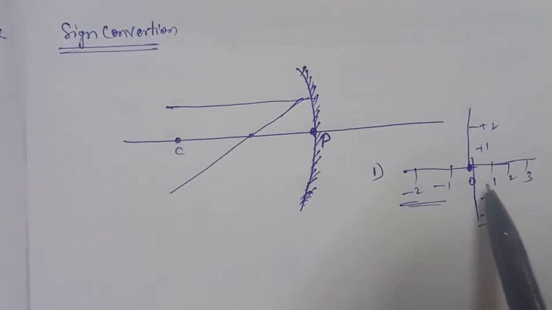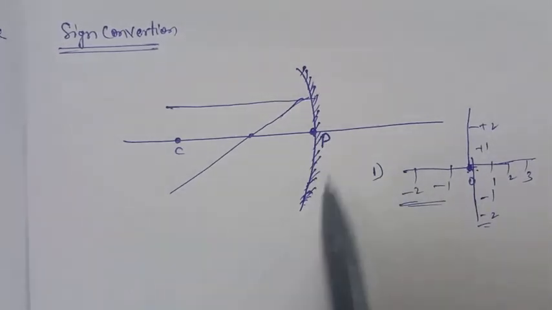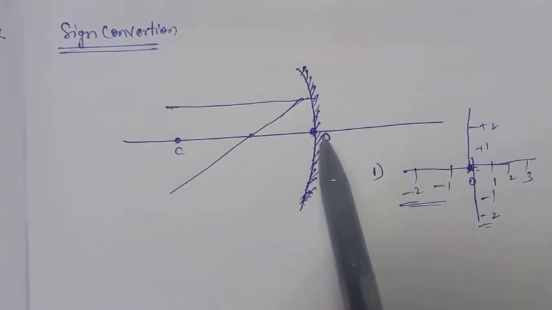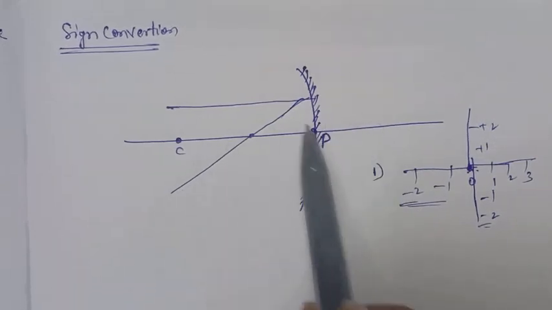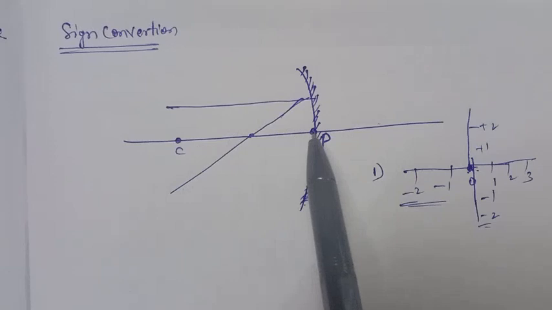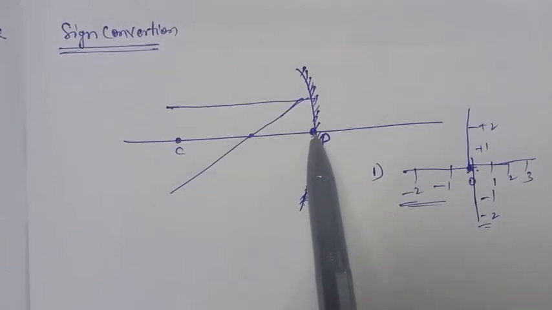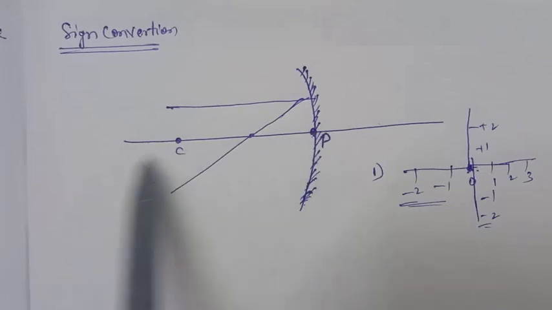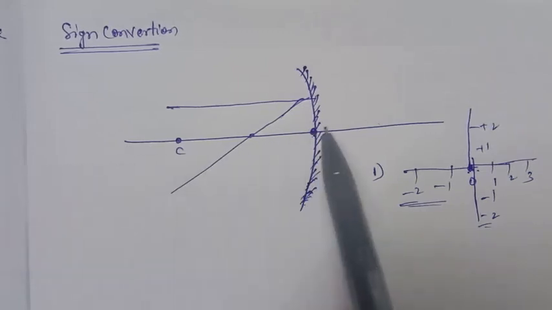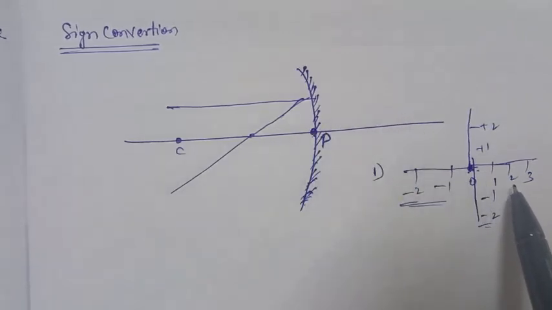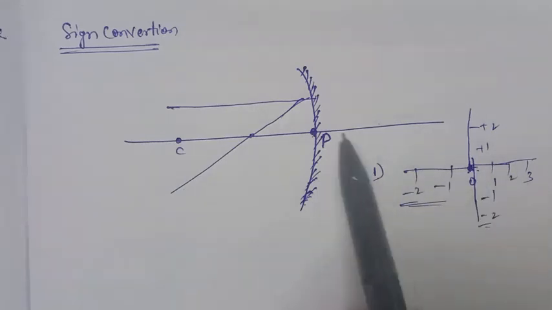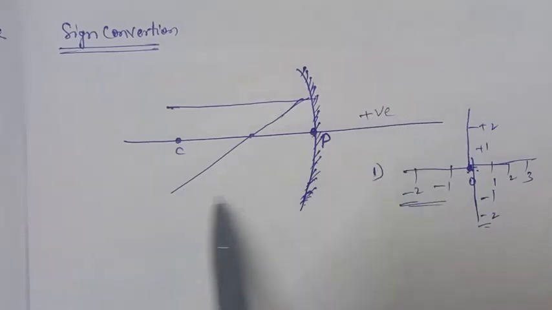So place the origin point here at the pole. For the left side, always measure distances in negative. For the right side, measure distances in positive.